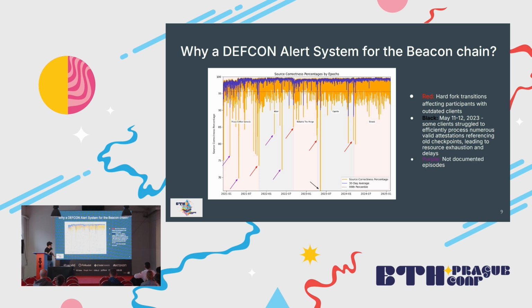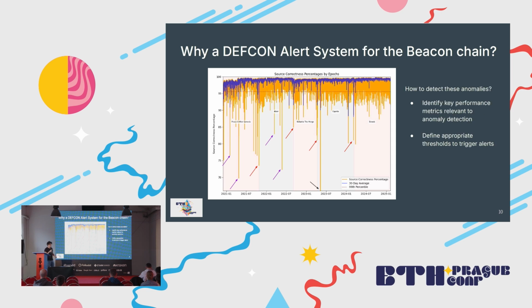And then we have some important dips that you can see in the purple arrows, where we don't know what happened, and we don't even know if people were aware that this happened. So we thought that we need to have a larger system that can give us information like something bad is going on right now.